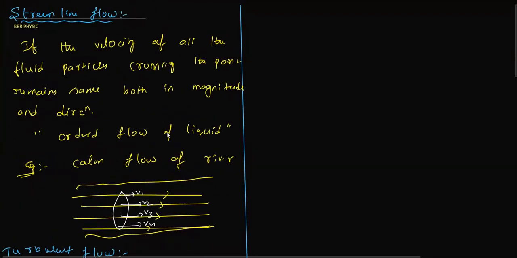Now we need to discuss the Reynolds number.